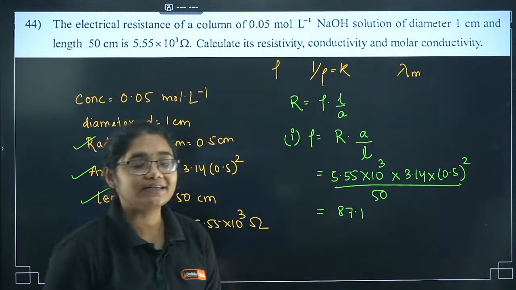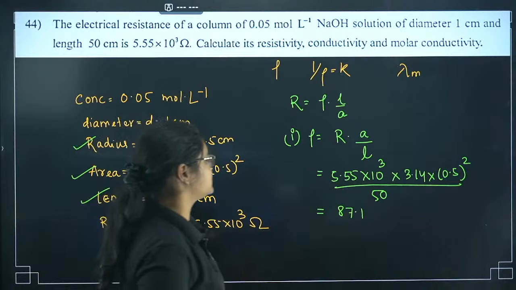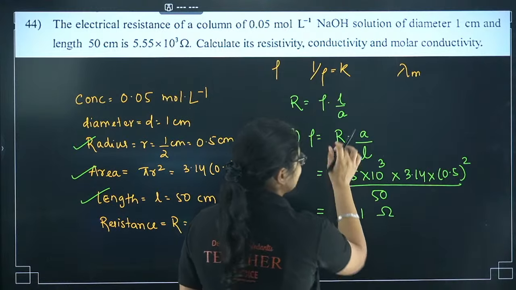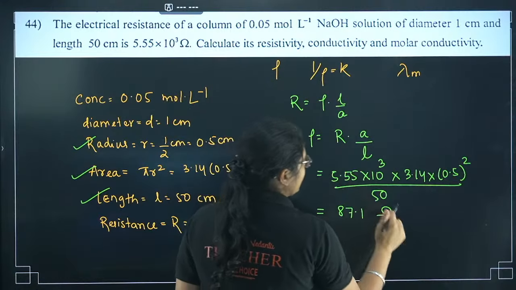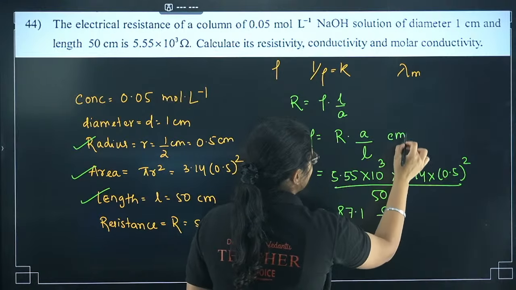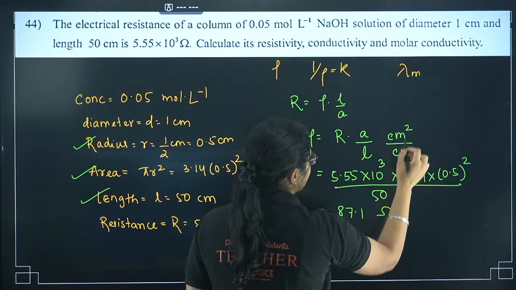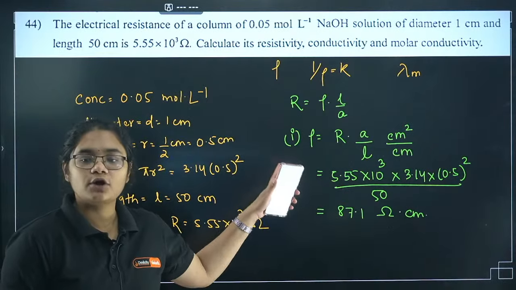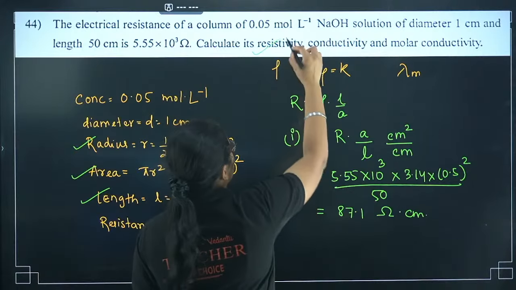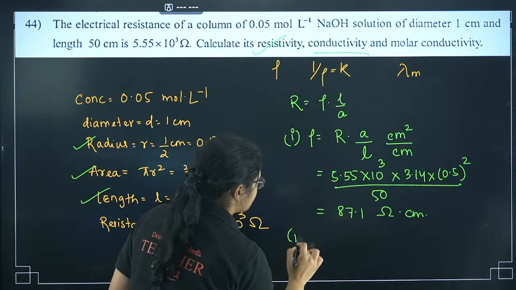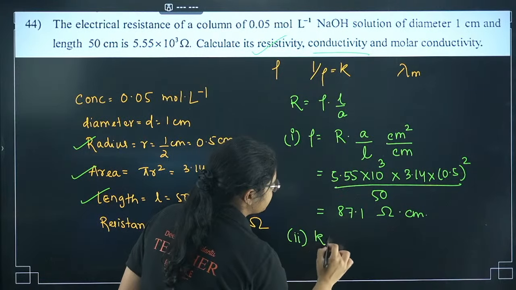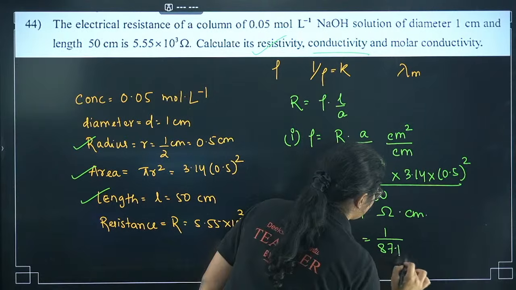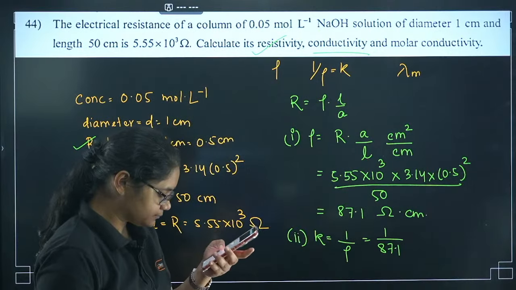What will be the unit, Sridhar? Can you tell me the unit for resistivity? Resistance is ohm, then area by length. Area unit is centimeter square and length is centimeter, one will cancel, and we get ohm centimeter. So 87.1 ohm centimeter is your resistivity. Now this one is done. Second thing is to find conductivity. Conductivity is very simple. Kappa is written as conductivity, which is 1 by rho or 1 by 87.1. So how much will I get here?